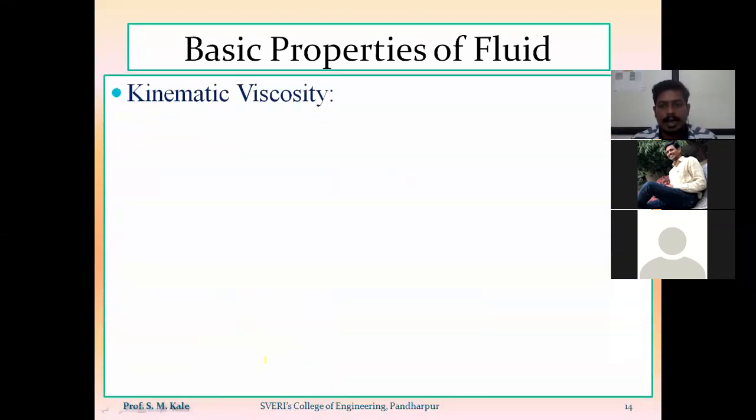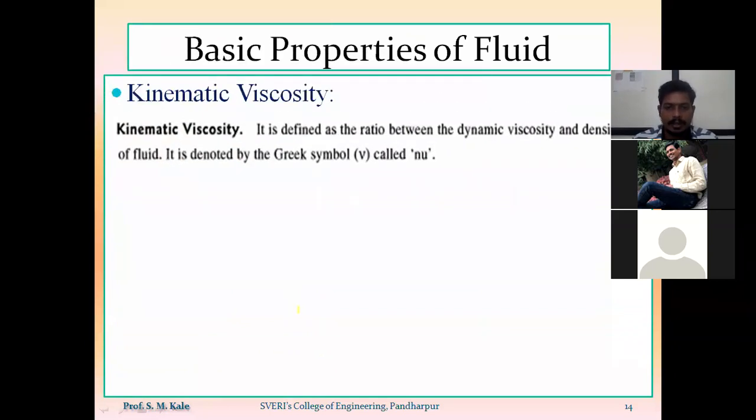Now another type of viscosity is there, called the kinematic viscosity, denoted by the letter nu. Kinematic viscosity is defined as the ratio of dynamic viscosity to the mass density of the fluid.